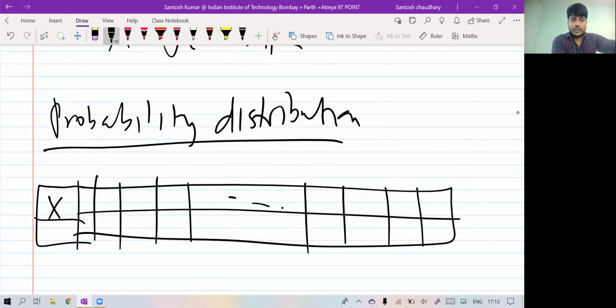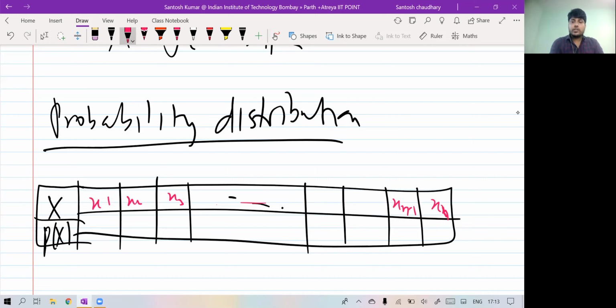So this is x and this is the probability at x. x has values x1, x2, x3 and so on, at last xn, or before that xn minus 1.